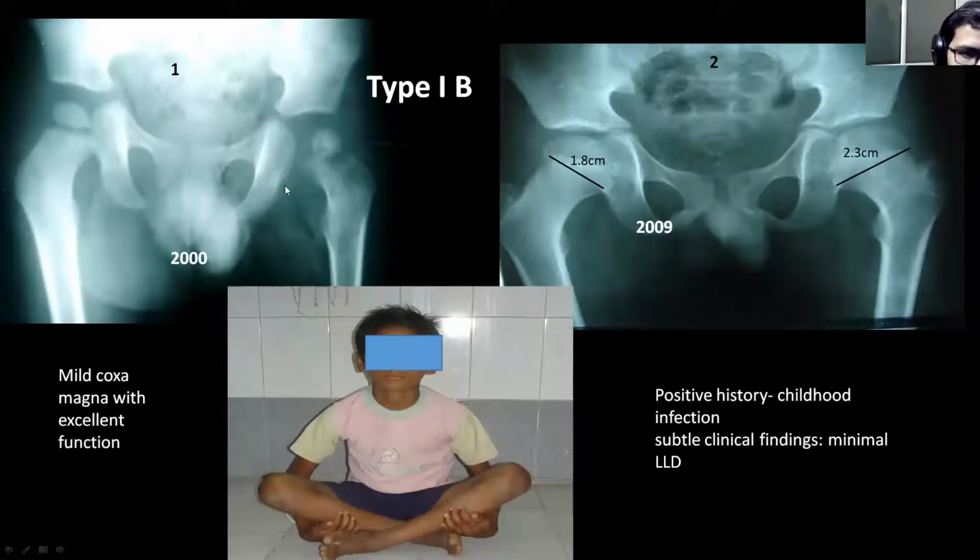You can see on the left side, there is some infective pathology there. He was treated with arthrotomy, and after 9 years of follow-up, in the radiological appearance, you can see the head diameter on this side is relatively higher as compared to this side, and it is approximately 20% higher. So you can label it as a coxa magna roughly after 9 years of follow-up. Clinically, this patient doesn't have any problem.